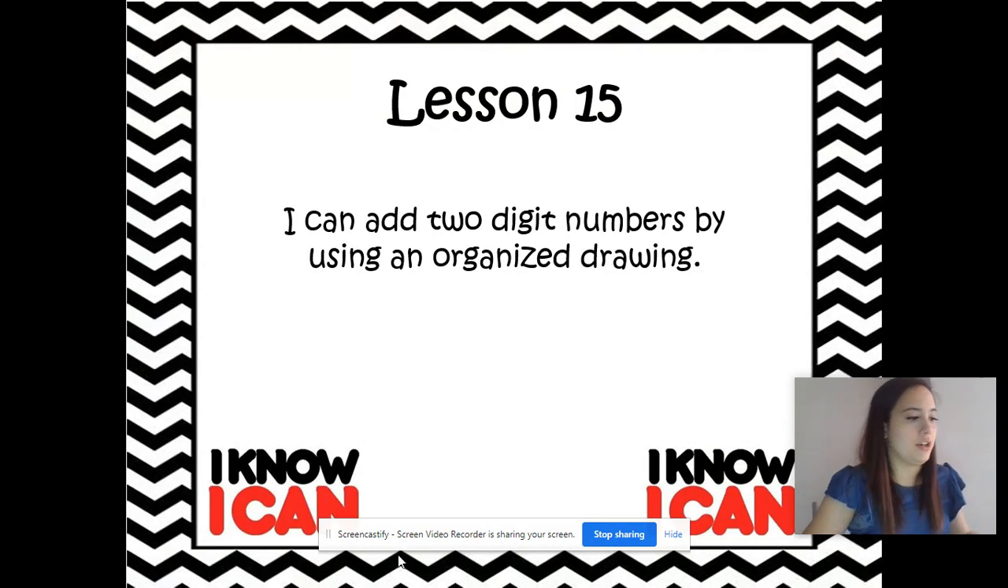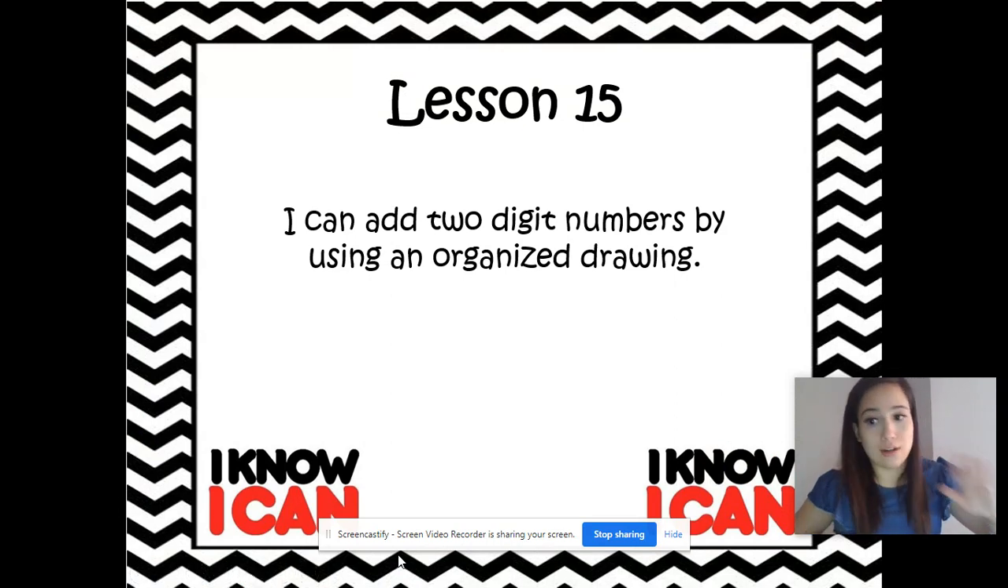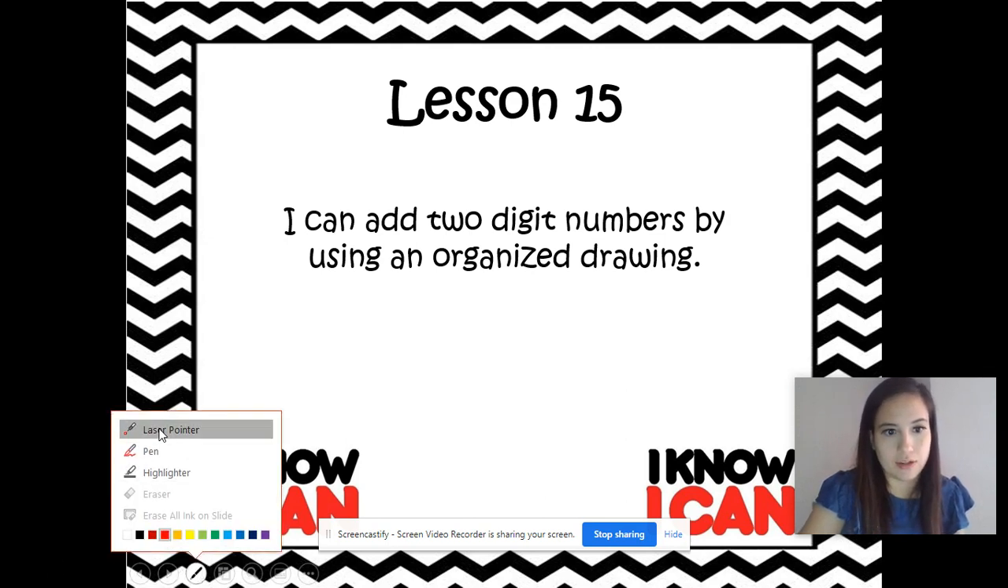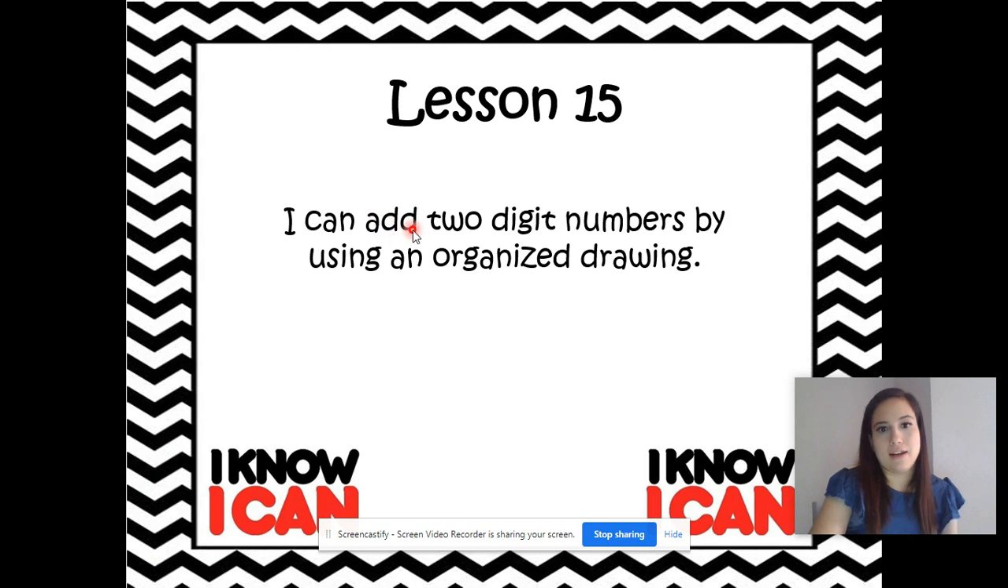And let's start with our learning goal, boys and girls. Our learning goal, not just mine, right, says: I can add 2-digit numbers by using an organized drawing. Heard this before. So let's go over some vocabulary words that we need to understand so that we're familiar. Add means that we're going to plus. So what are we going to do today? Get ready. Yes, plus 2-digit numbers.